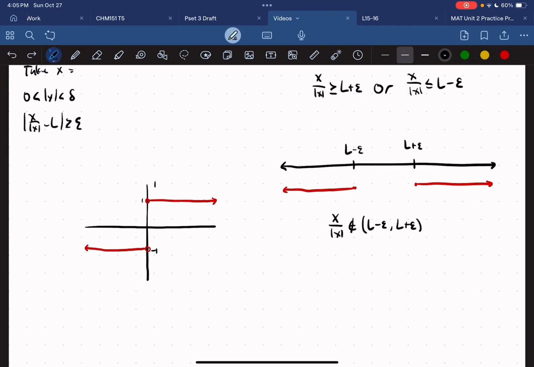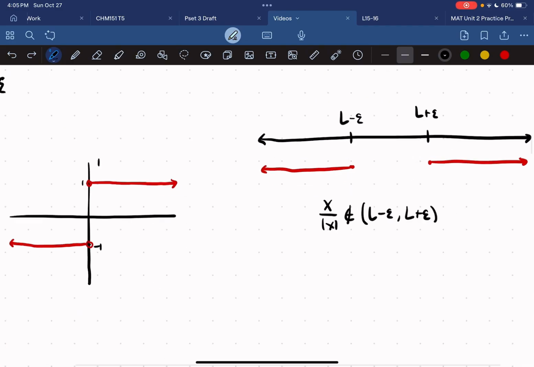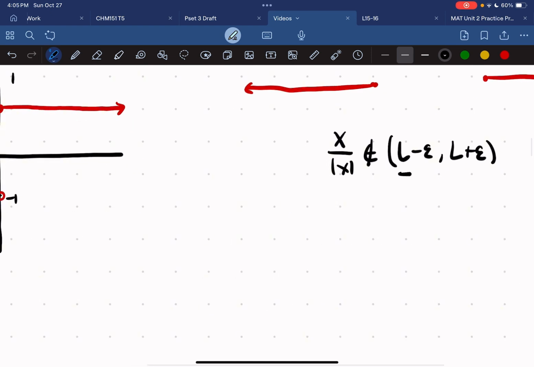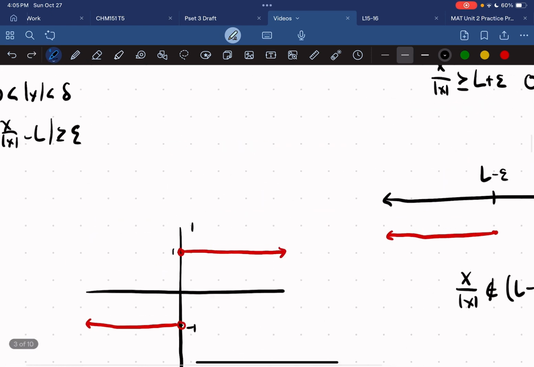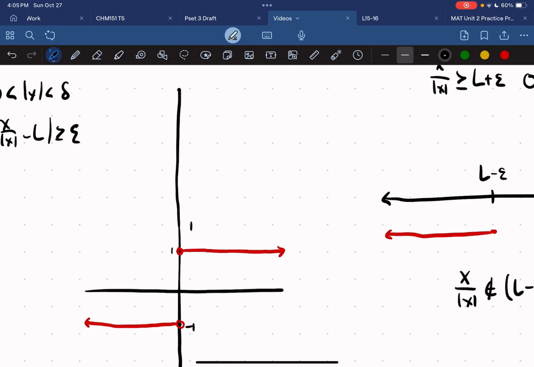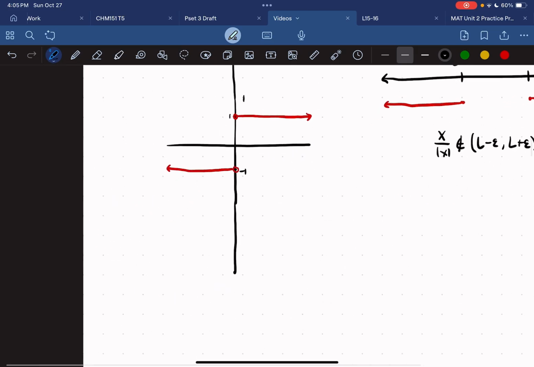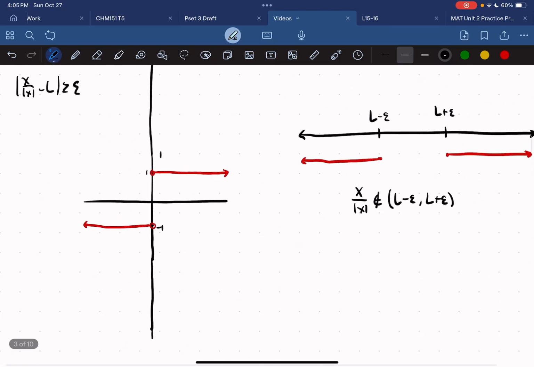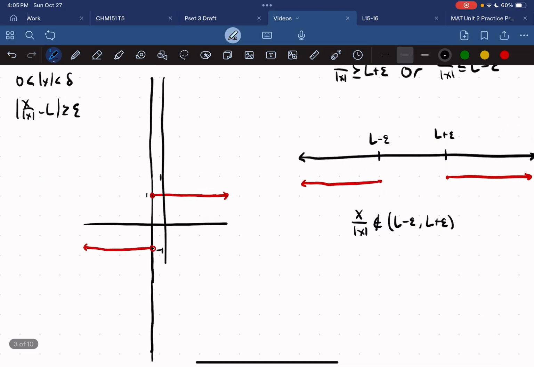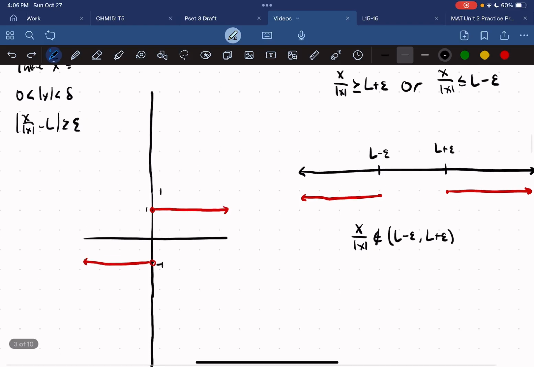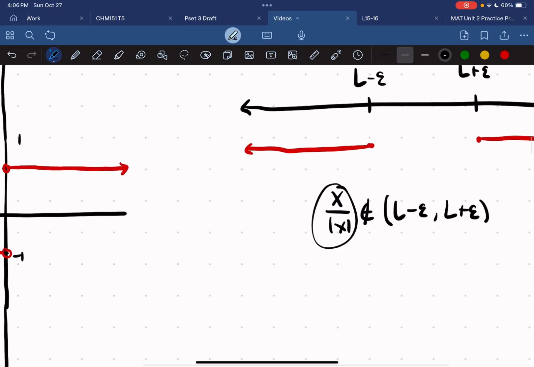Well, let's just imagine what this is talking about. Remember, L is arbitrary. So if we imagine L, let's expand this graph here, just so this makes a bit more sense. We choose our L on our vertical axis here. Because remember, we're trying to think about the function.